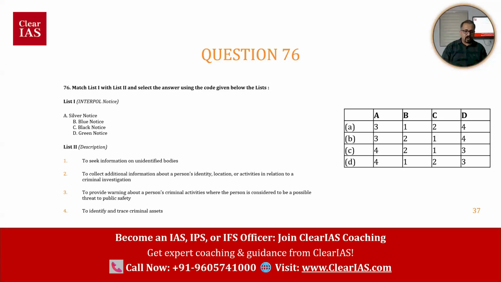To seek information on unidentified bodies; to collect additional information about a person's identity, location, or activities in relation to a criminal investigation; to provide warning about a person's criminal activities where the person is considered to be a possible threat to public safety; to identify and trace criminal assets. So these are list 1 and list 2. You should have a fair idea regarding Interpol and the notices, then only you will be able to solve this.